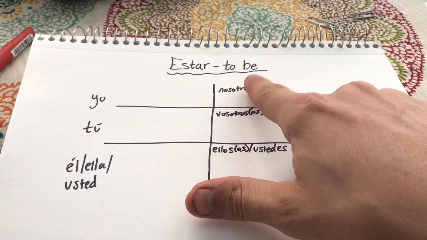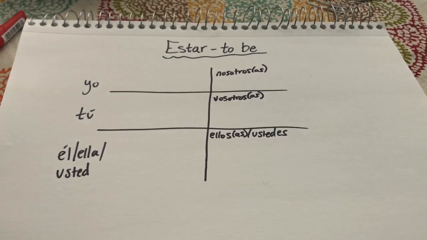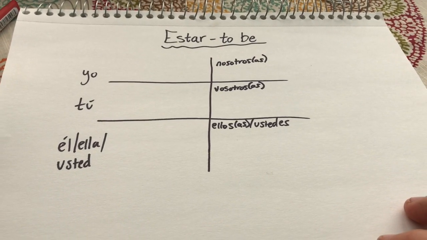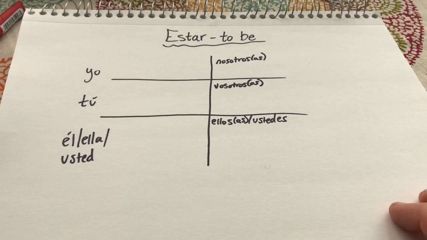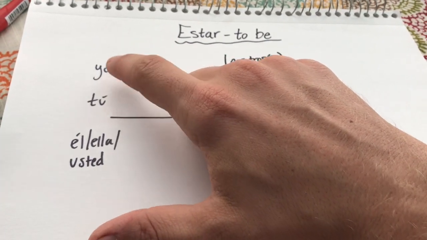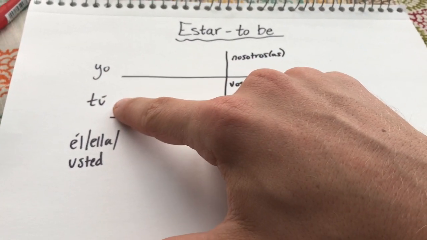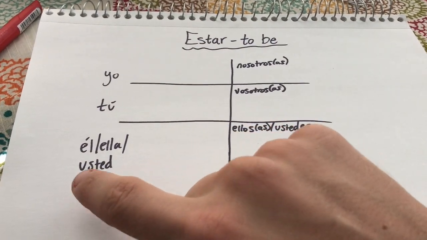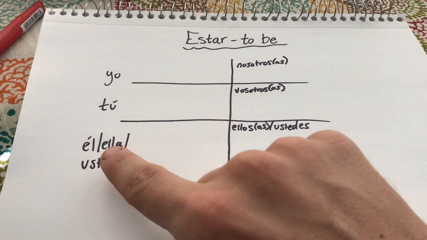Estar means to be. Now I've gone ahead and put all the subject pronouns out in the spaces already, just to get us ready for that. So remember, let's go over these. Yo means I. Tú means you, informal you, so you should know what that means if you watched the last video. Él is he.